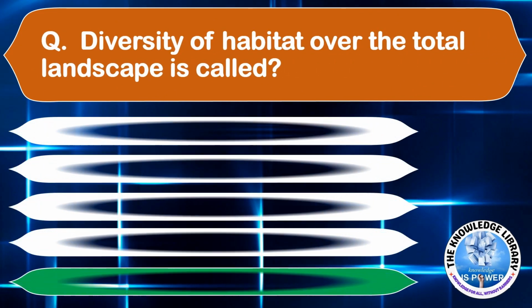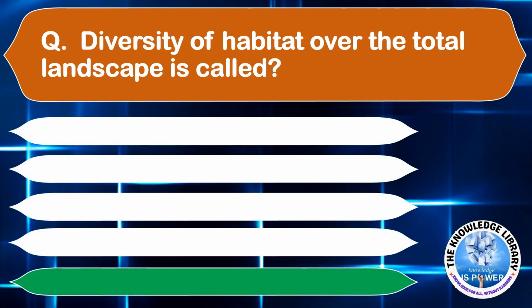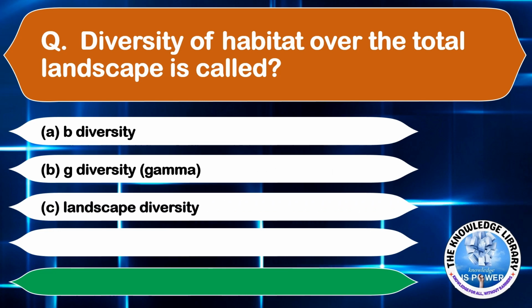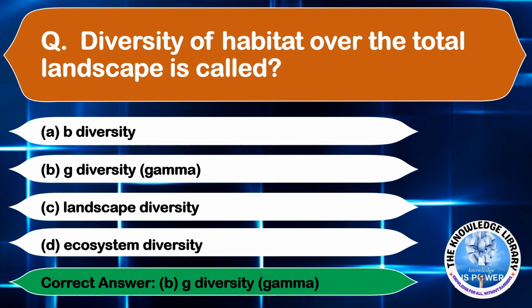Diversity of habitat over the total landscape is called. Option A, beta diversity. Option B, gamma diversity. Option C, landscape diversity. And option D, ecosystem diversity. The correct answer is option B, gamma diversity.